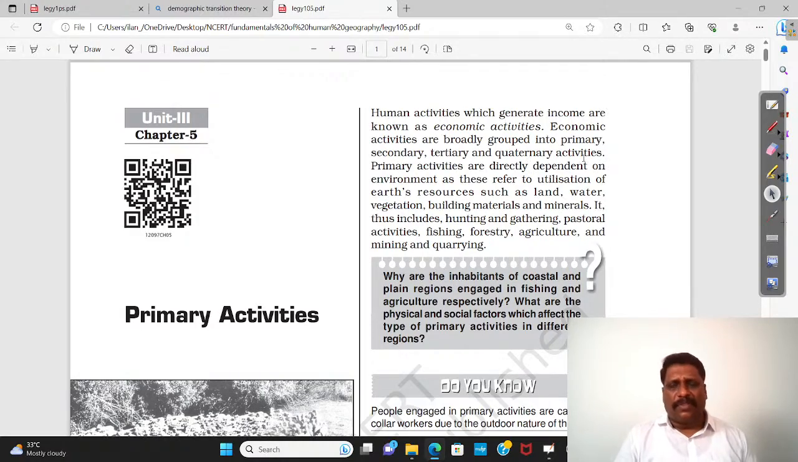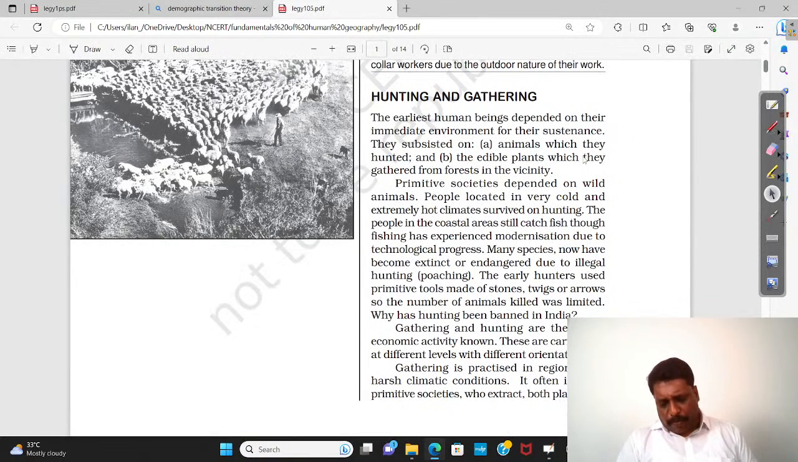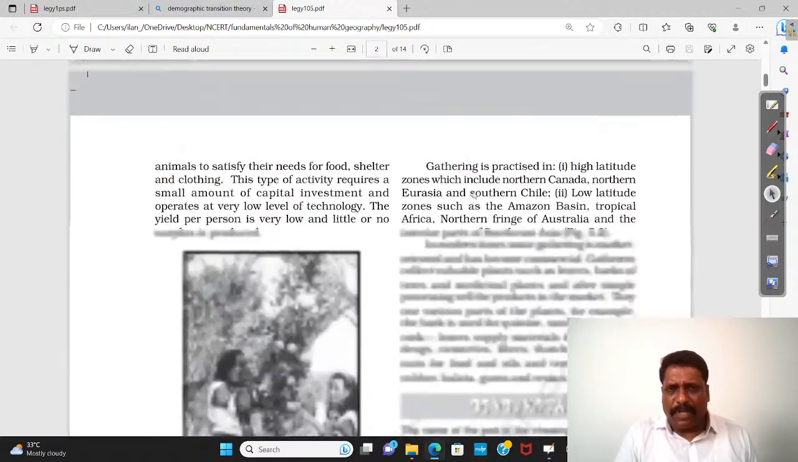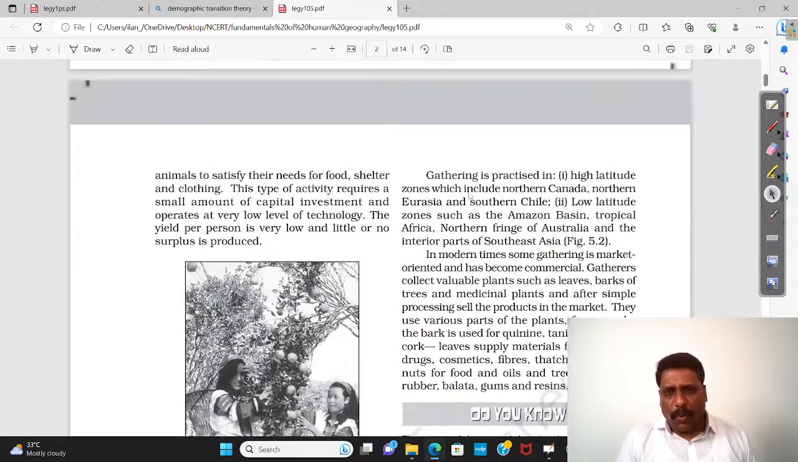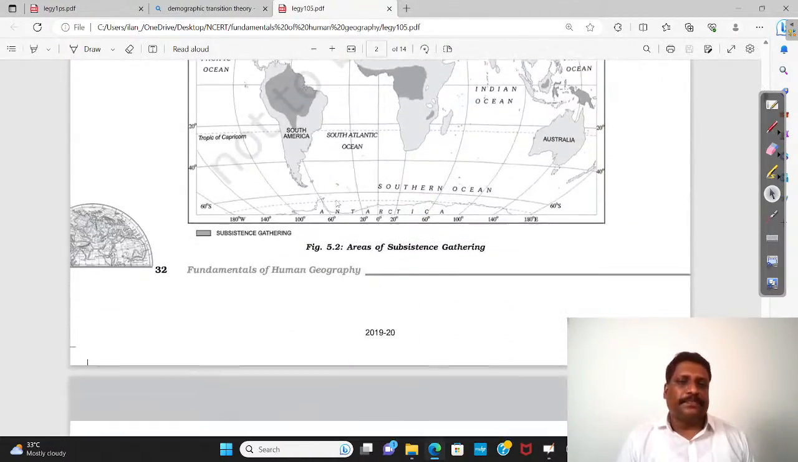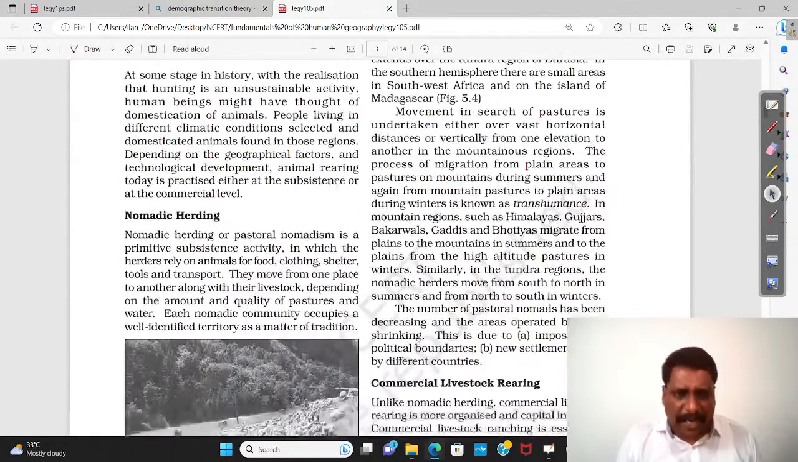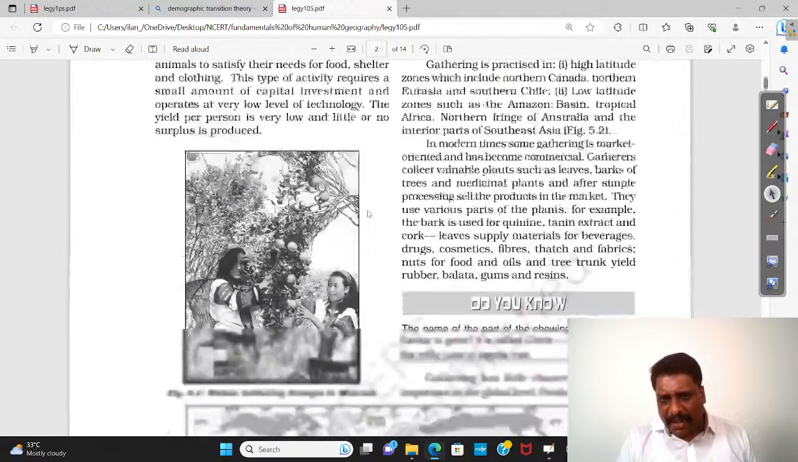When I talk about the evolutionary process of economic activity, it is more like animism. Hunting and gathering, and slowly, steadily, society moved towards organized economic activity. In that way, if you ask me what exactly is a primary economic activity, I am skipping hunting and gathering.